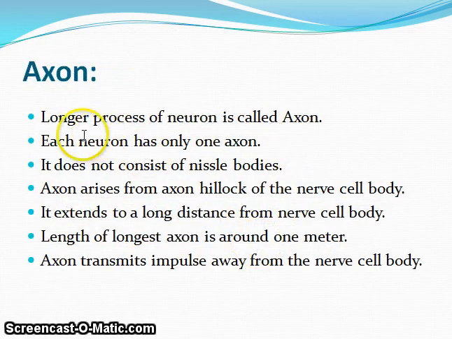Now axon. The longer process of a neuron is called the axon. Each neuron has only one axon. It does not consist of Nissl bodies. Axon arises from the axon hillock of the nerve cell body. It extends to a long distance from the nerve cell body. The length of the longest axon is around 1 meter. Axon transmits impulses away from the nerve cell body.